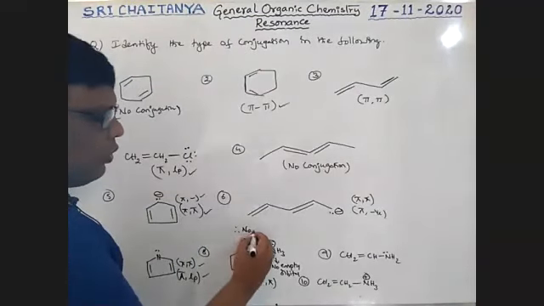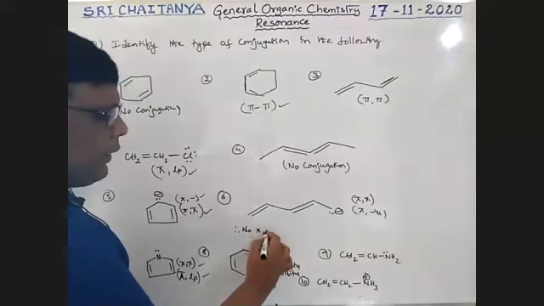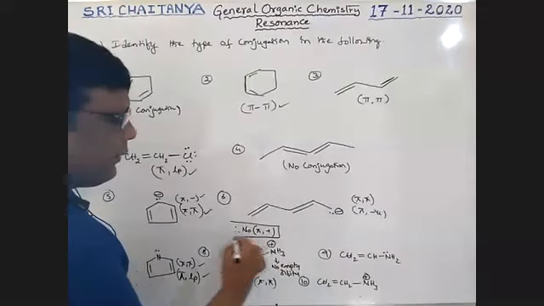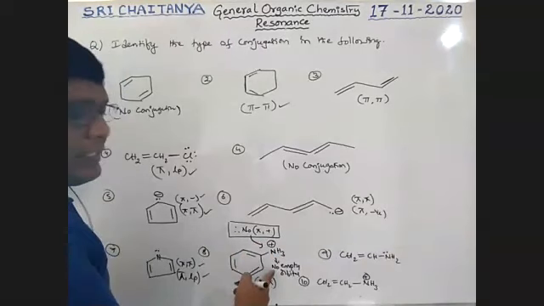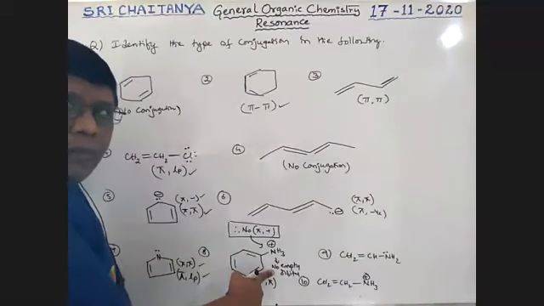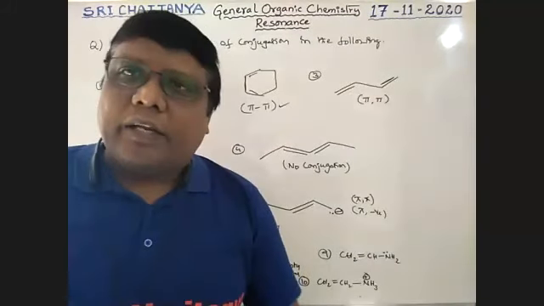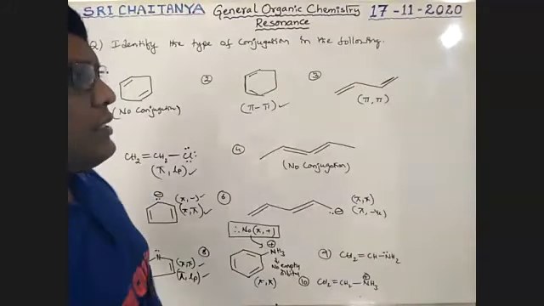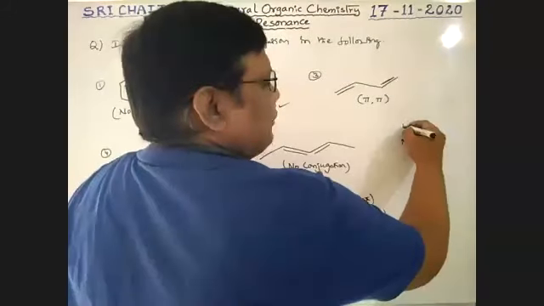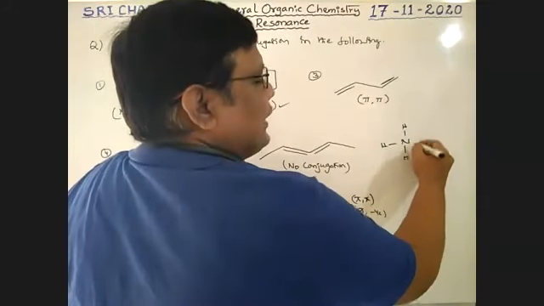Therefore, no pi plus conjugation. Very, very important because of the absence of an empty orbital, boys. Whenever a positive charge is there, an empty orbital is required. Here, no empty orbital is possible because see here, it is NH3.